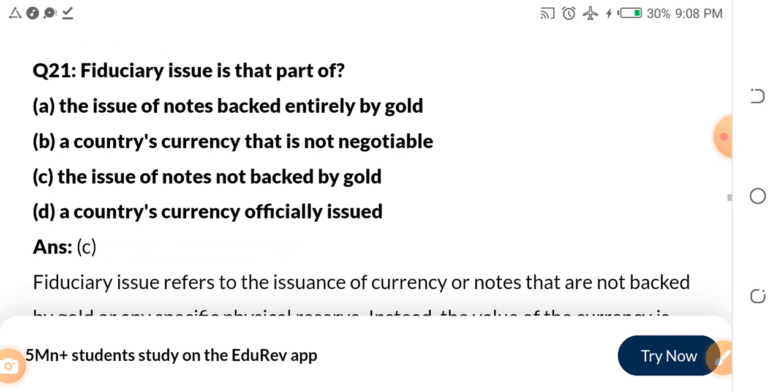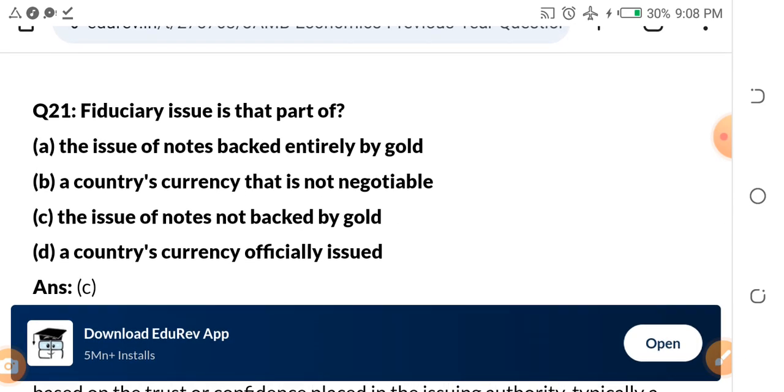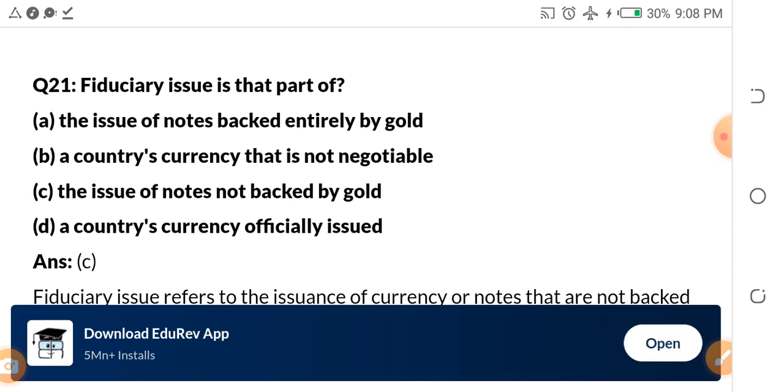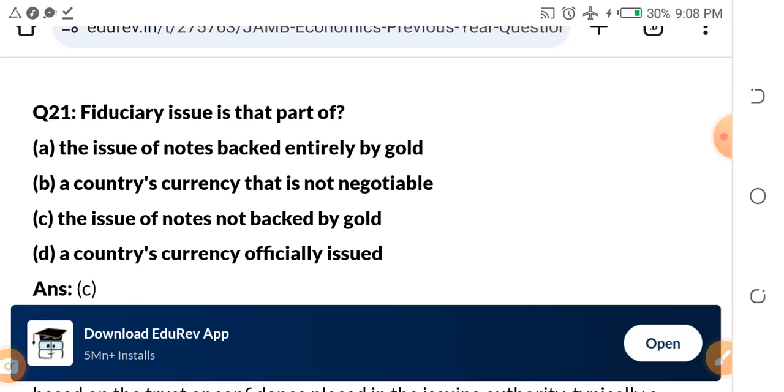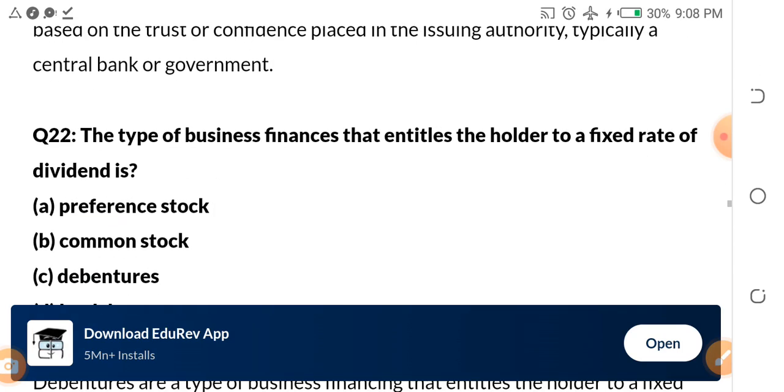Now let's look at this question. Fiduciary issue is part of dash. In our next video in part 5, we will continue from question 21.